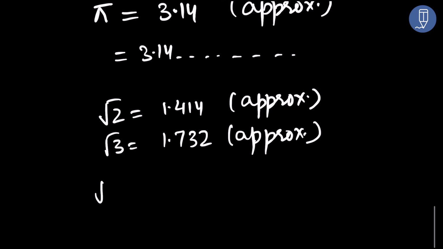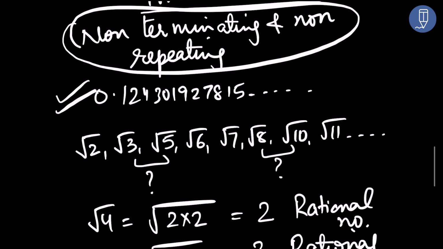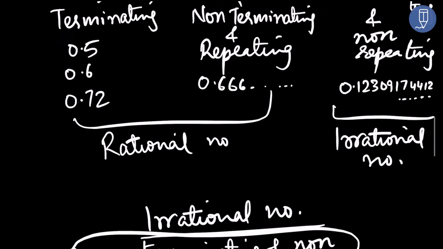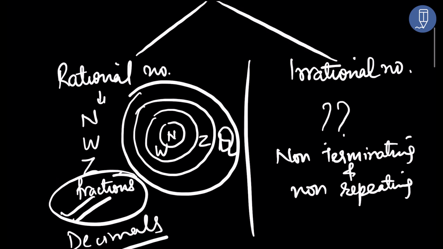You will realize that square root of 2 is also non-terminating, non-repeating. Square root of 3 is also non-terminating, non-repeating. That means all the irrational numbers are always of this type. Rest all the numbers are rational, which we have already studied so far. Is this clear to you?